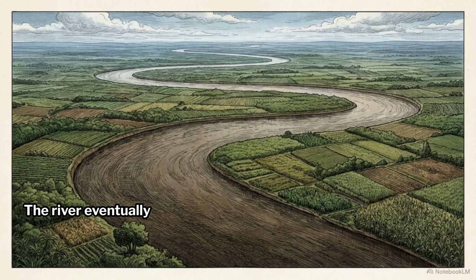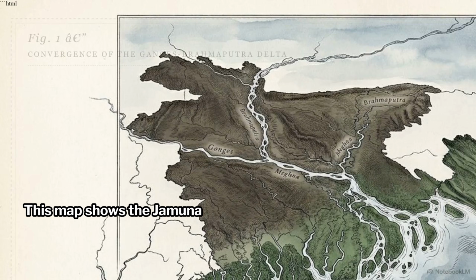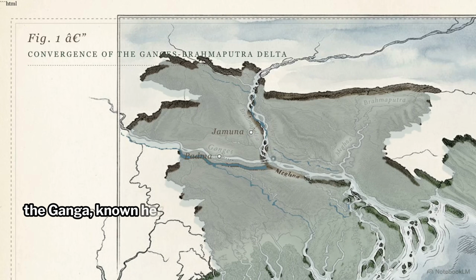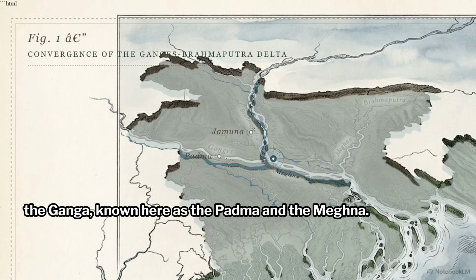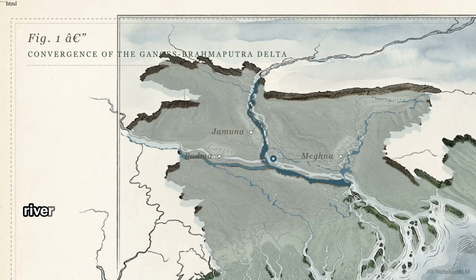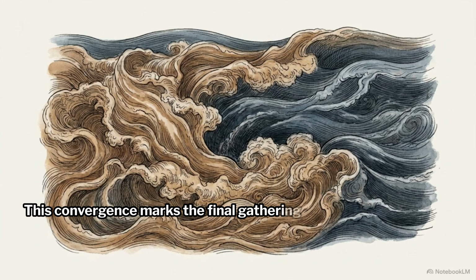The river eventually turns south into Bangladesh, taking on its third identity, the Jamuna. This map shows the Jamuna merging with two other major river systems, the Ganga, known here as the Padma, and the Meghna. This final channel carries the combined discharge of three major river systems south toward the coast. This convergence marks the final gathering of the subcontinent's eastern Himalayan runoff.